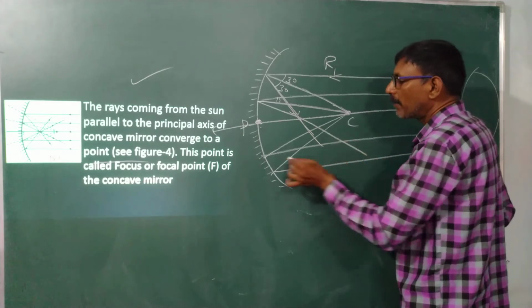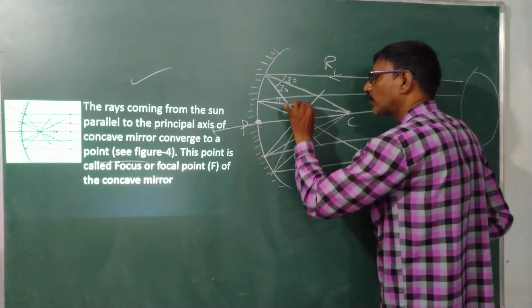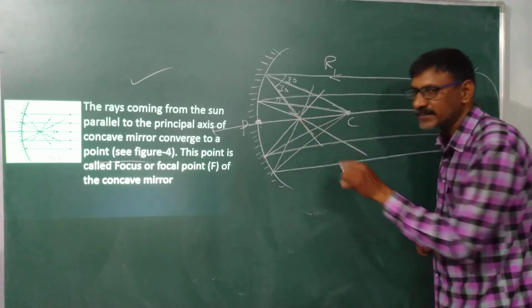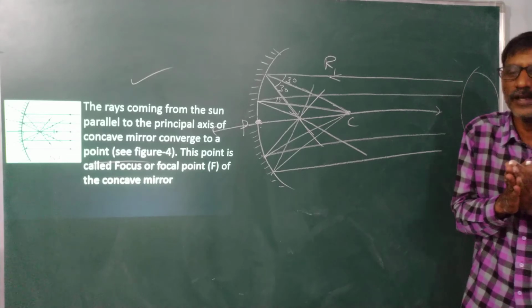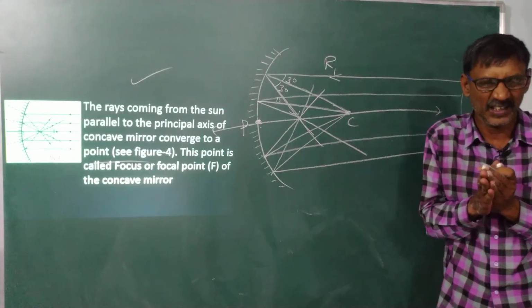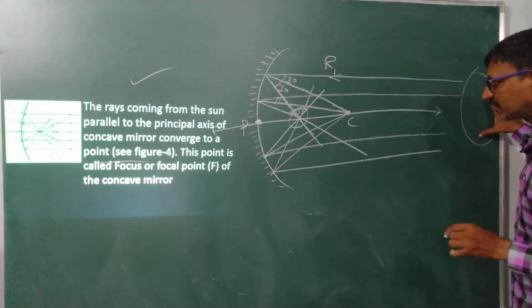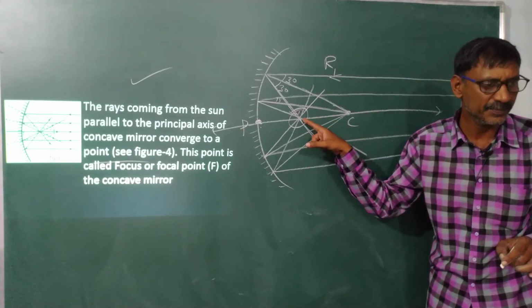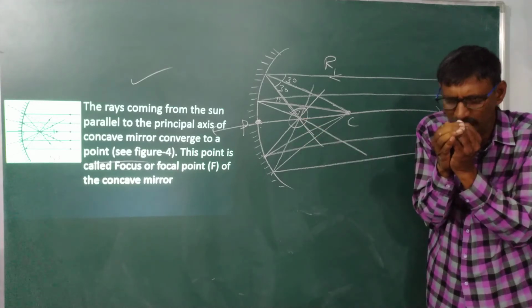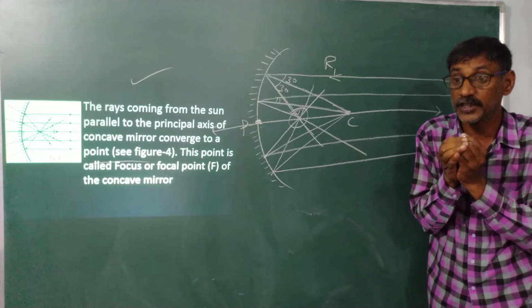Keep in mind, by observing, these reflected rays intersect at a point, and there we can see a very small, diminished image. The image of the sun is very small, very bright, and inverted.